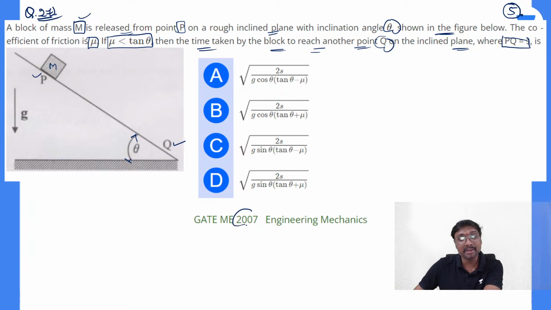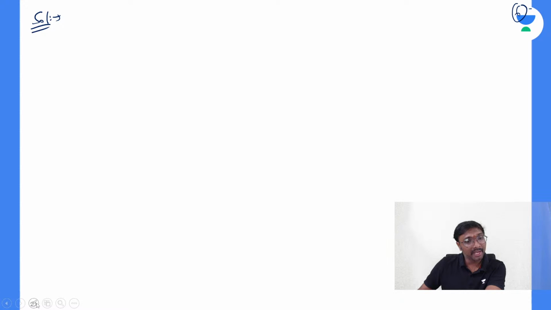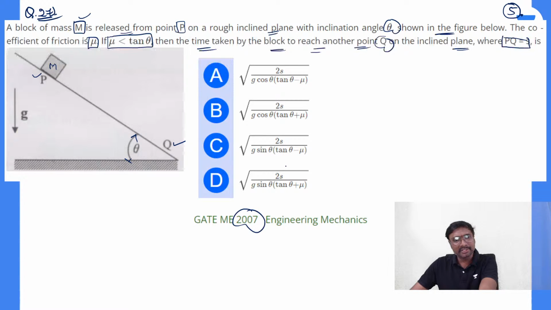This is your GATE Mechanical Engineering 2007 question. But in civil engineering, questions of this much depth are not given. But why are we solving it? We should be capable of solving any question, so that is why we are getting ready for everything, right? So now tell me, if you just observe this, what is the normal reaction, everyone?